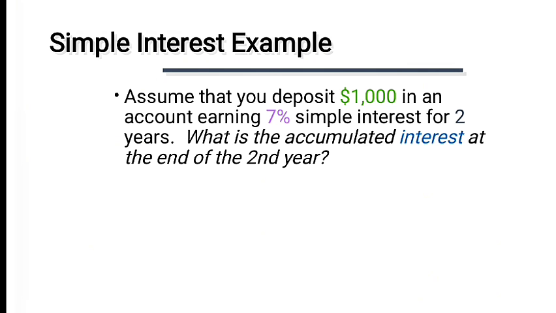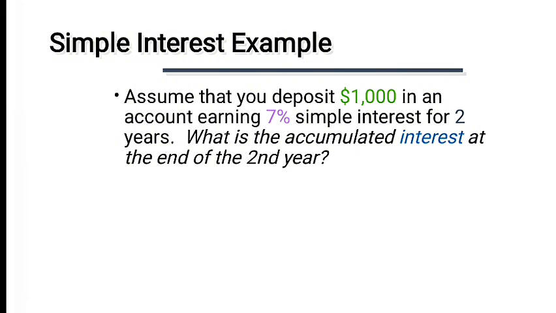Let's have a look at an example. Assume that you deposit $1,000 in an account earning 7% simple interest for 2 years. What is the accumulated interest at the end of the second year? Here the author is giving you an example that you have a present value or principal of $1,000 deposited in your account, and you are giving a loan to someone at 7% simple interest for 2 years. What is the accumulated interest at the end of the second year?